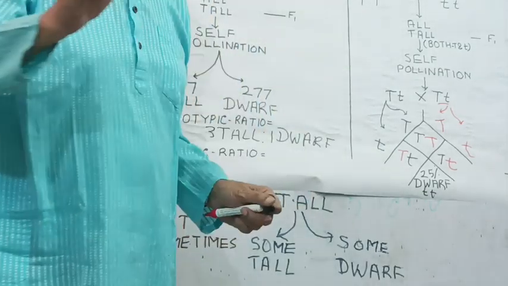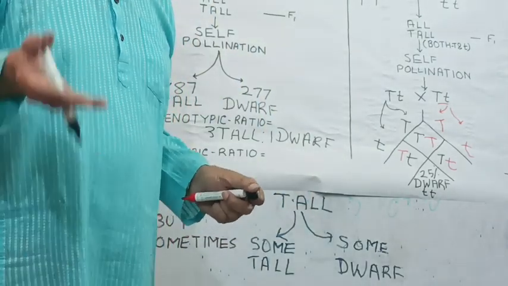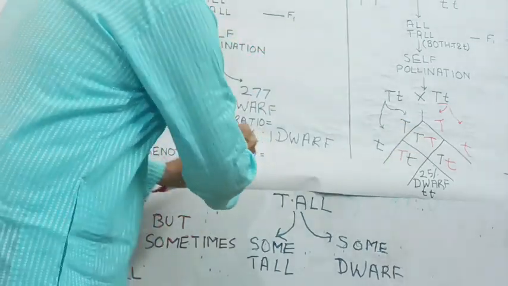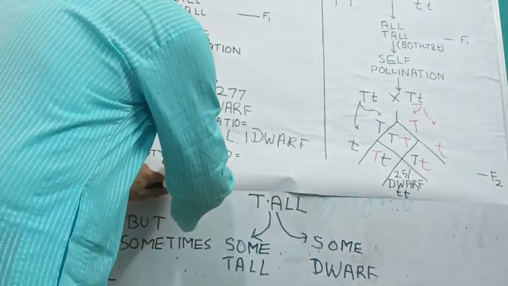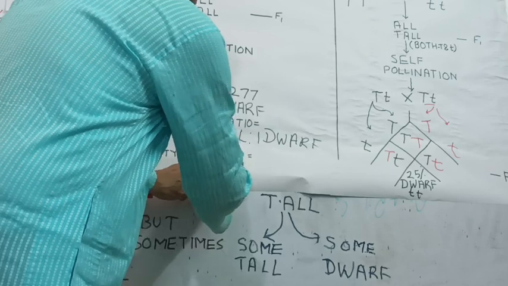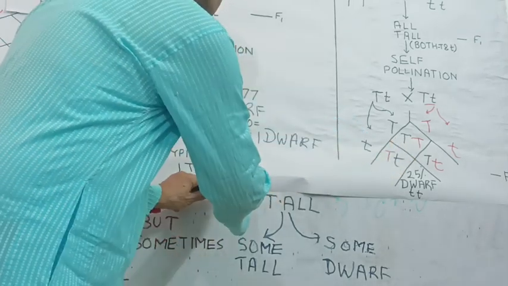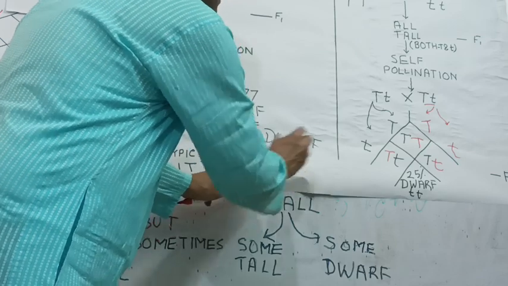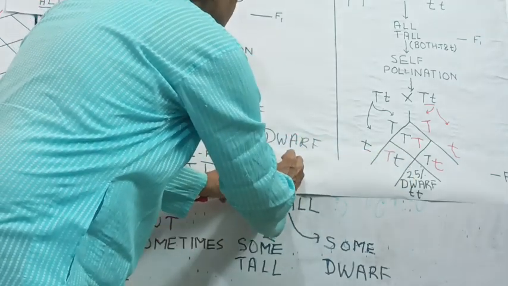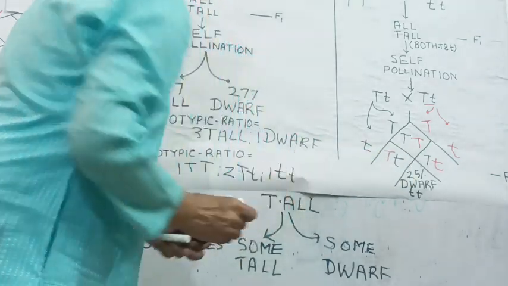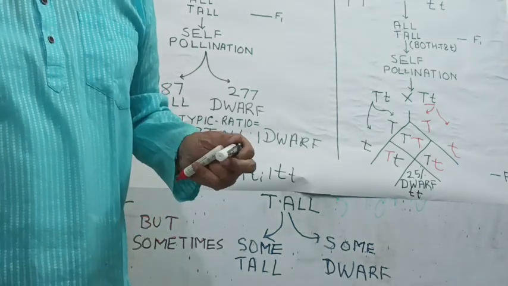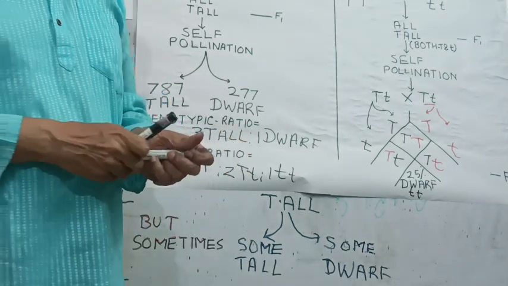And if we talk about the arrangement of the factors, then here 1 is capital T, capital T, 2 are capital T, small t, and then 1 is small t, small t. So it is called genotypic ratio, right?